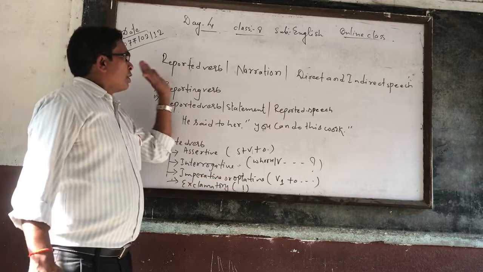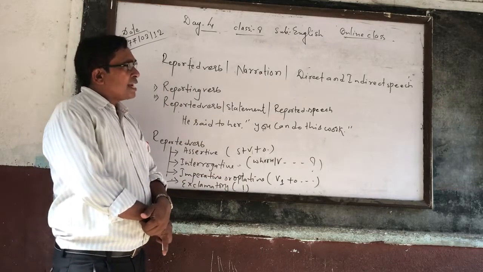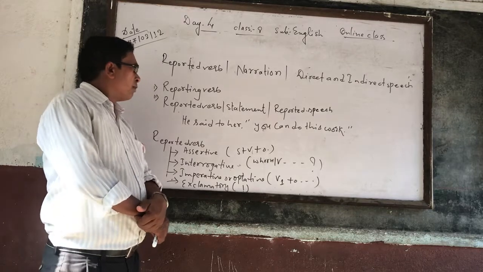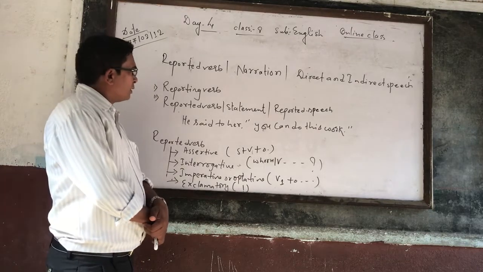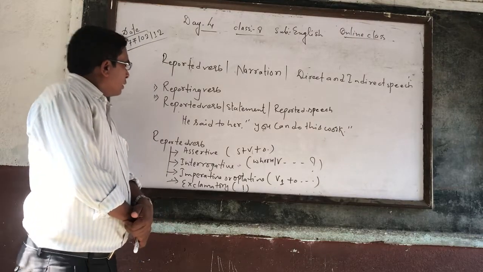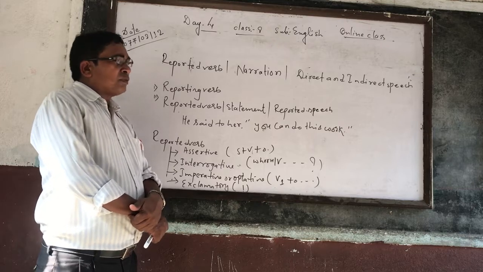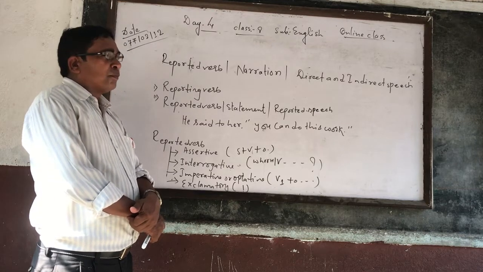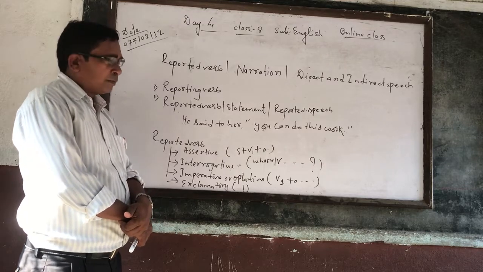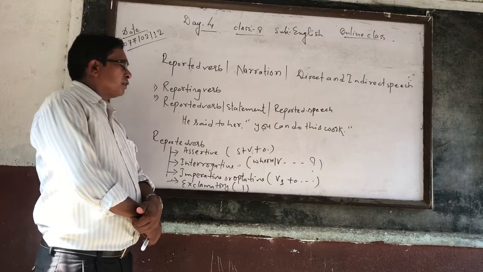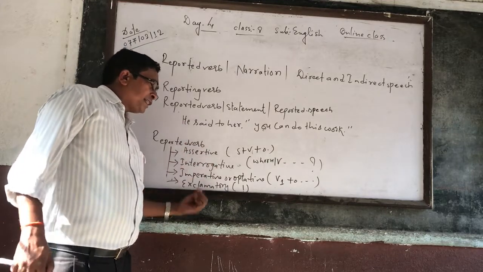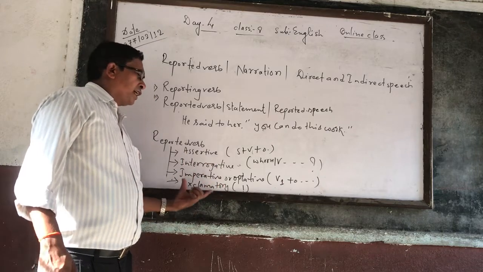Once again, reported verb, narration, direct, indirect speech means the same. It has two parts, reporting verb and reported verb. Reported verb is also known as statement or reported speech. The part of the sentence that we see inside the inverted comma from both sides is the reported verb. Left part is the reporting verb. Reported verb is of four types: assertive, interrogative, imperative or optative, exclamatory.